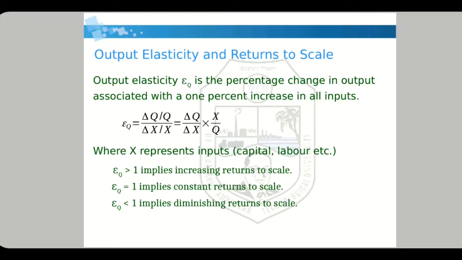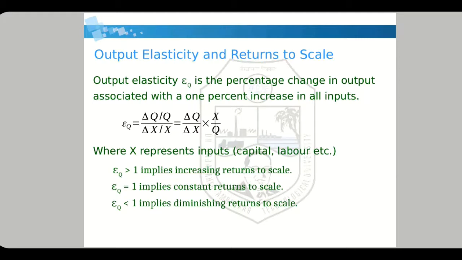So epsilon q equals del q by q, that is the percentage change in production, divided by del x by x, that is the percentage change in x. Now in this case x represents all inputs. So how does the percentage change in all inputs affect the percentage change in q? It can be written as del q by del x into x by q, where x represents all inputs, that is capital, labor, raw material, and so on.